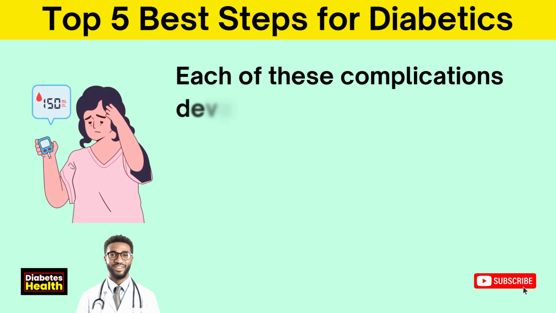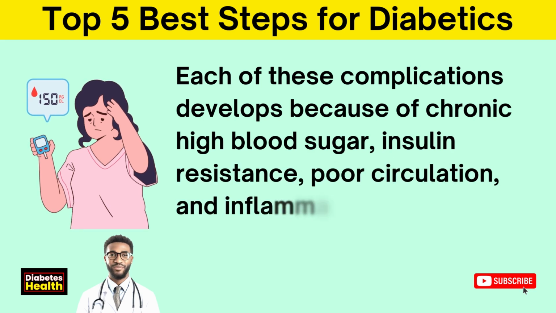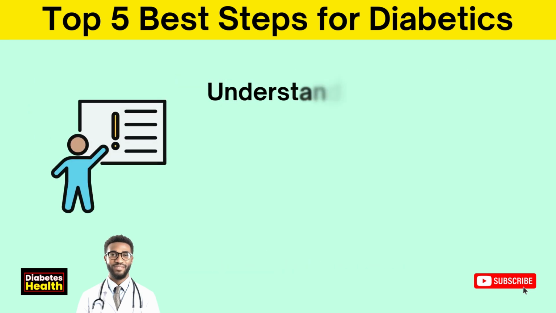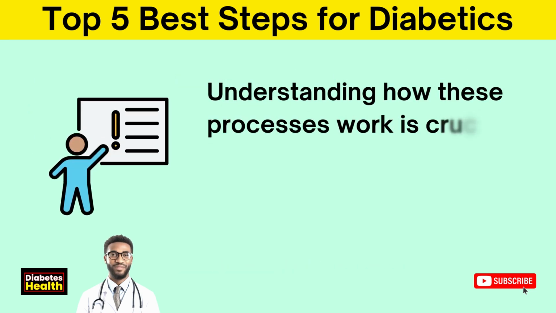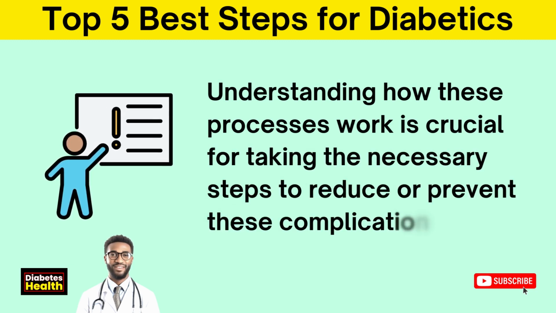Each of these complications develops because of chronic high blood sugar, insulin resistance, poor circulation, and inflammation, which affect various organs and systems in the body. Understanding how these processes work is crucial for taking the necessary steps to reduce or prevent these complications.